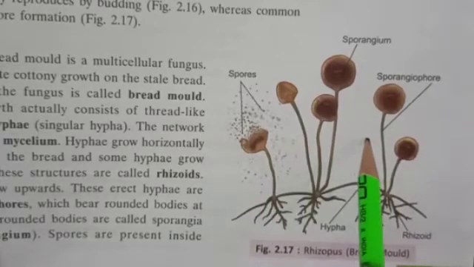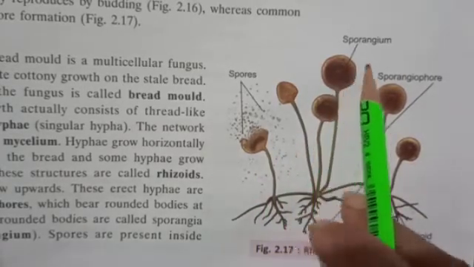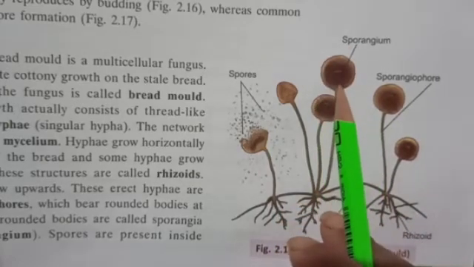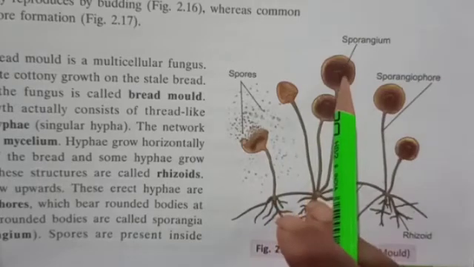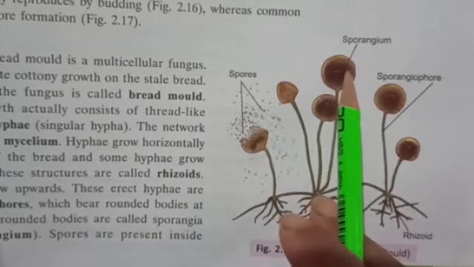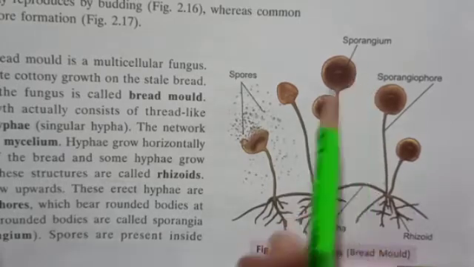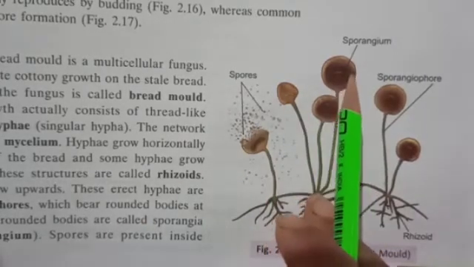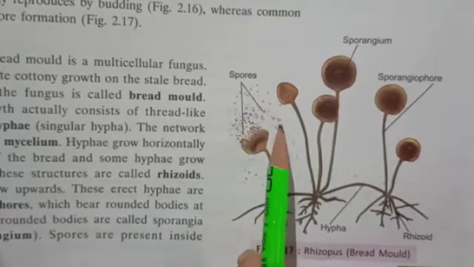They consist of a round ball-like structure at the tip, and these round ball-like structures are called sporangia. And these sporangia contain spores like this.